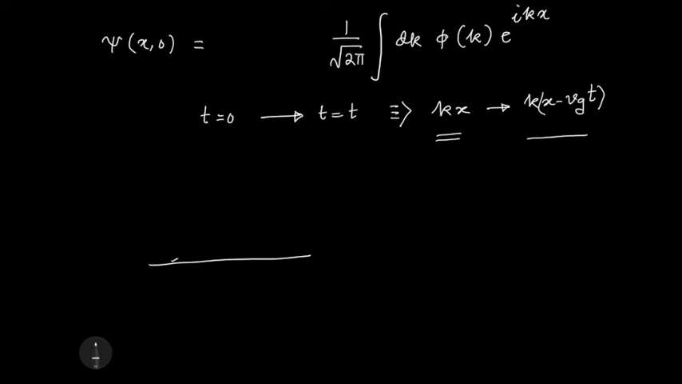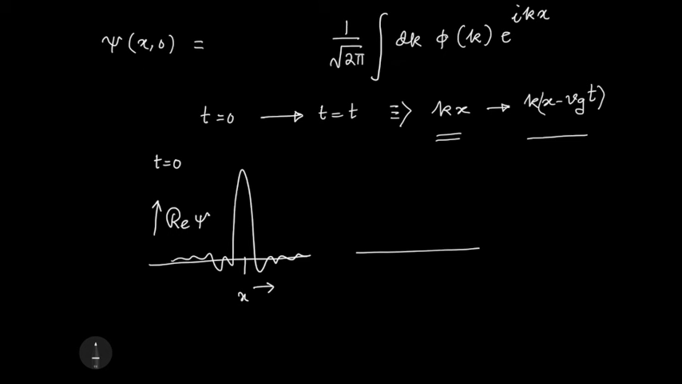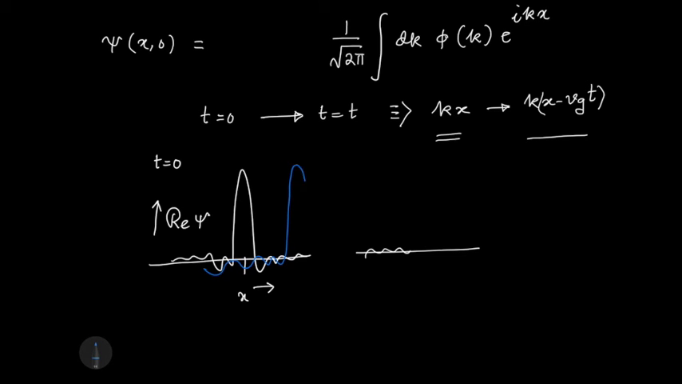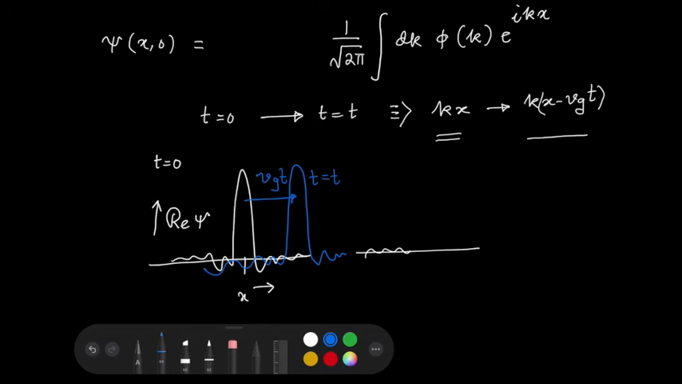What does it mean? Remember that at t equals 0, I had this wave packet at x equals 0, with x going this way and real of psi going this way. The wave packet was at x equals 0. Now the same thing, let me draw in the same plot, has moved by Vg times t. This is at t equals t.